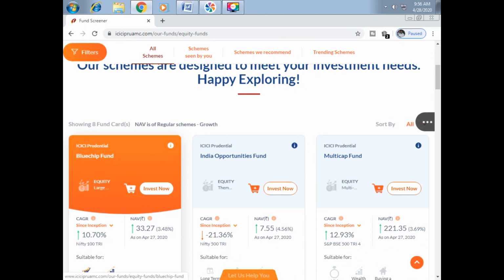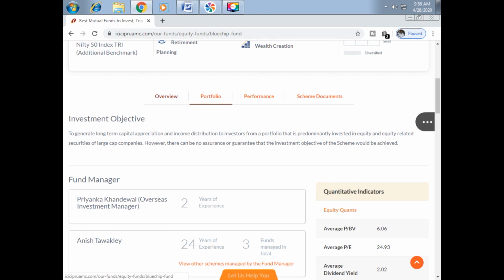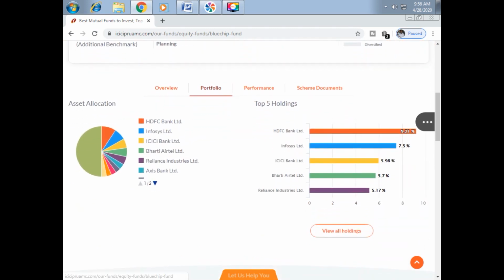Suppose you want to see the diversified portfolio of ICICI Prudential Blue Chip Fund, then select that fund. Go to the portfolio option. On the right side you can see the top 5 holdings. 9.21% of the fund amount is invested in HDFC Bank Limited, 7.5% in Infosys Limited, 5.98% in ICICI Bank, 5.7% in Bharti Limited, 5.17% in Reliance Industries Limited.